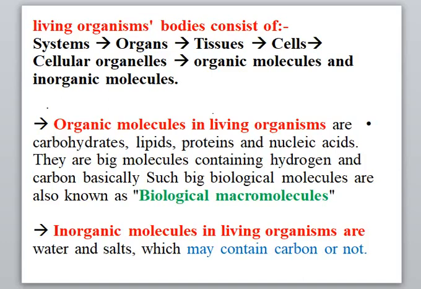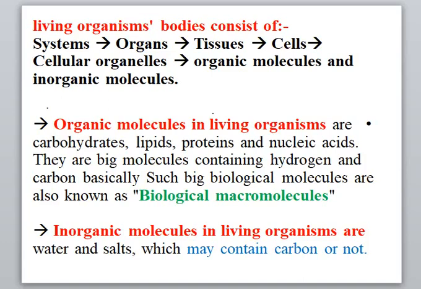Such big molecules are called biological macromolecules because they are present inside our body and they are large-sized molecules. Another type of molecules present inside the cell is called inorganic molecules. Inorganic molecules may contain carbon or not, such as water, H2O, and salts like NaCl.